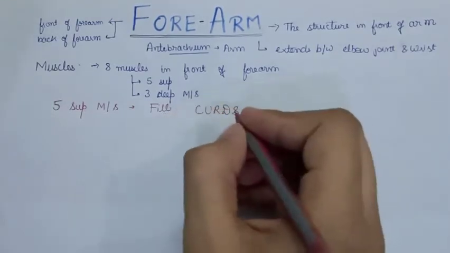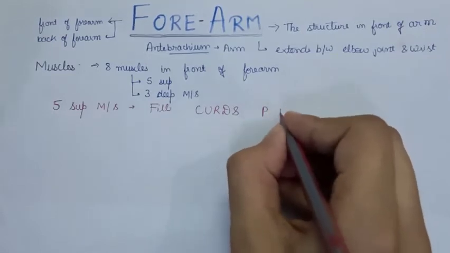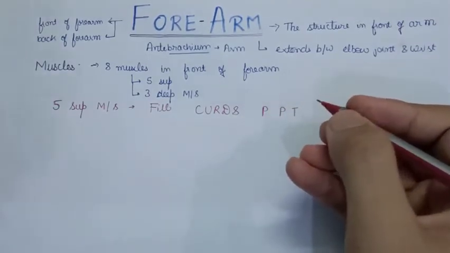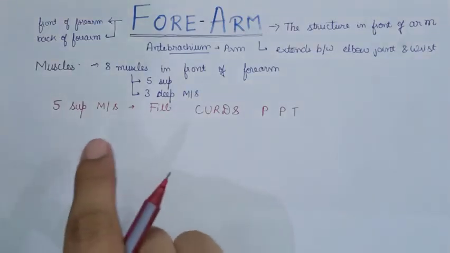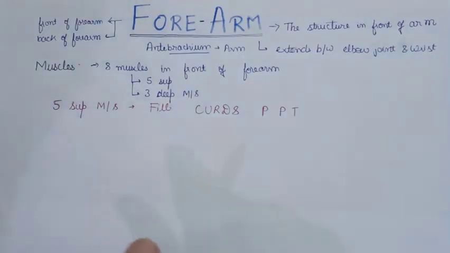So let's see what this mnemonic stands for. This is a very simple mnemonic and I don't think you will ever forget the muscles of the front of the forearm. There are various other mnemonics given, but I think this one is one of the best because you will never forget the names.